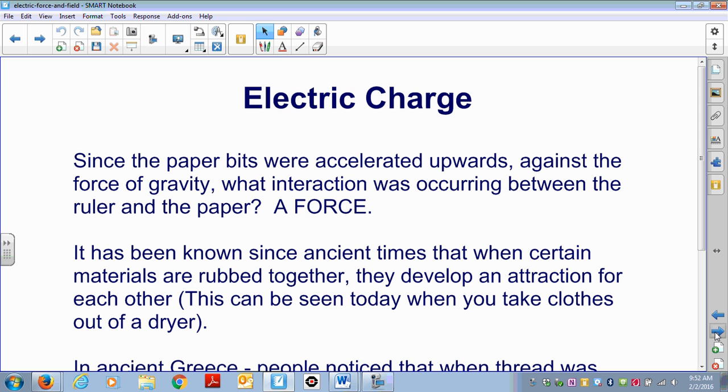Since the paper bits were accelerated upwards against the force of gravity, what interaction was occurring between the ruler and the paper? That's right, a net force. It has been known since ancient times that when certain materials are rubbed together, they develop an attraction for each other. This can be seen today when you take clothes out of a dryer.